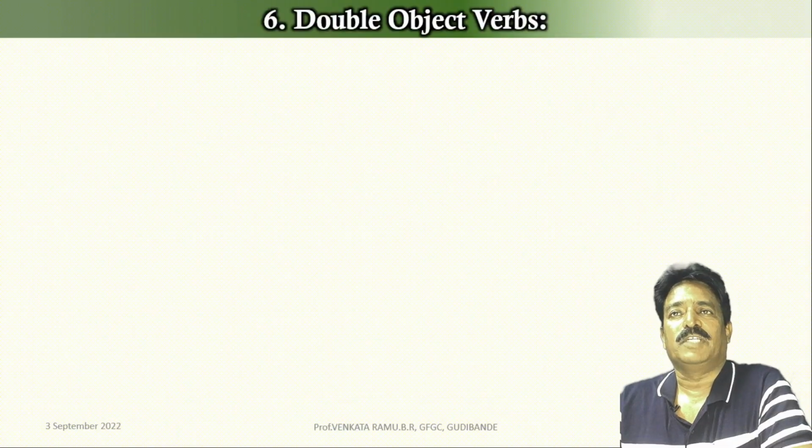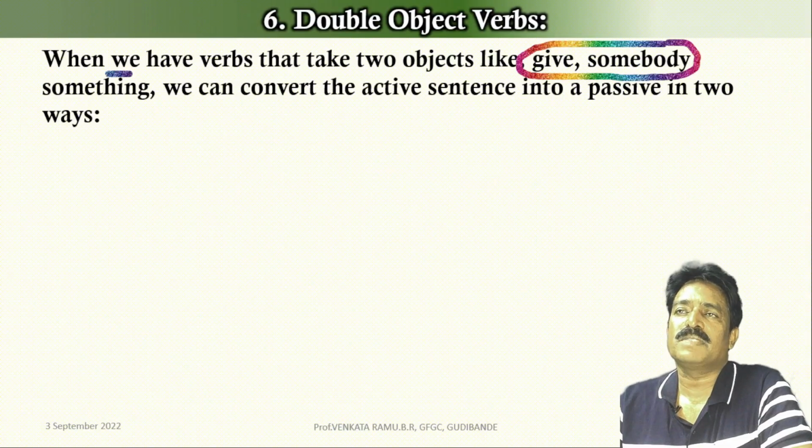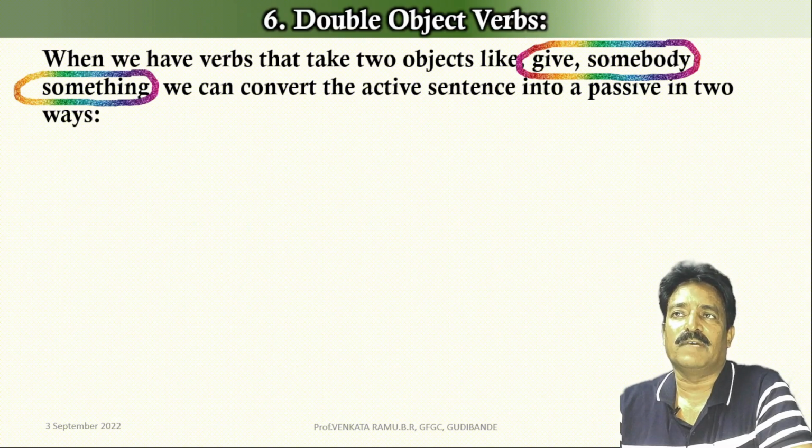Friends, sometimes you will find double object verbs. When we have verbs that take two objects like give somebody something, we can convert the active sentence into a passive one in two ways.